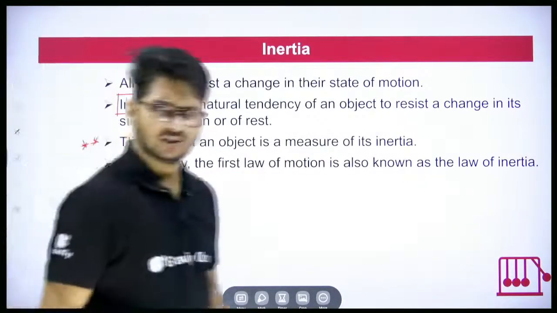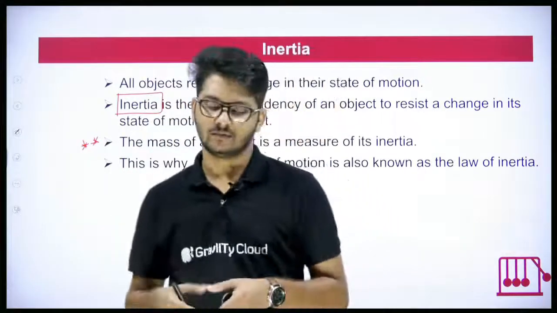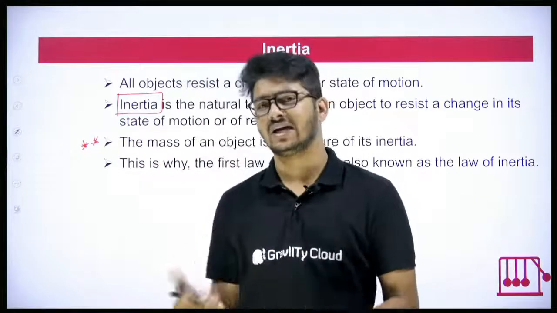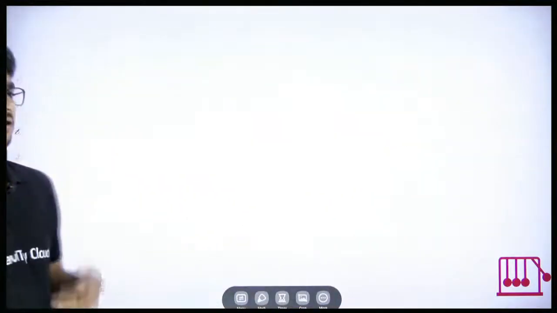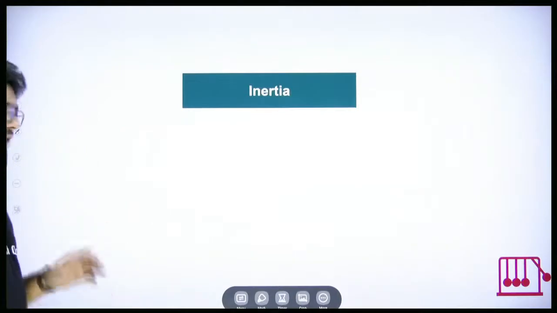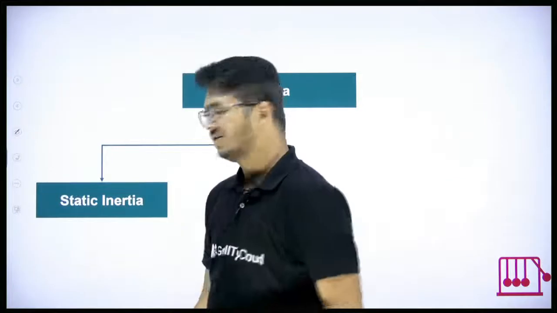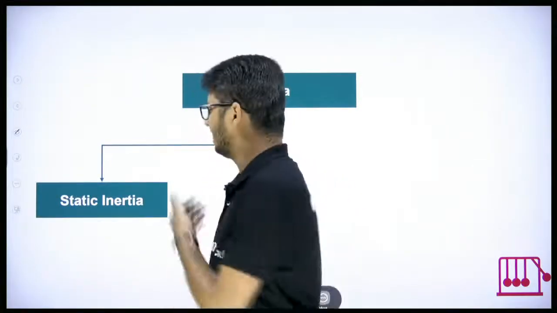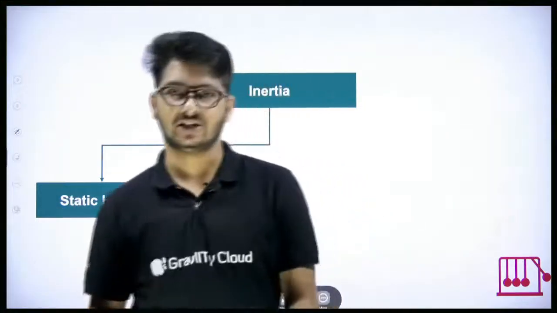Because the first law of motion speaks about the natural tendency of an object. Okay, so let's try to understand inertia in much more detail. First of all, there are two types of inertia. One is static inertia. Static will always mean at rest. So inertia of rest, or inertia of an object at rest, is called static inertia.